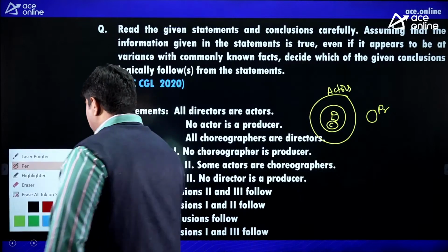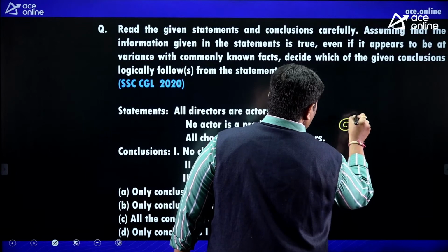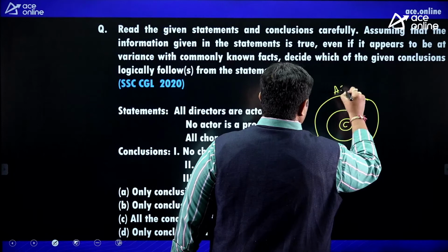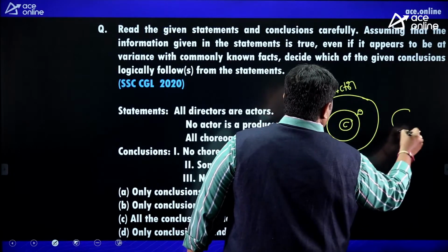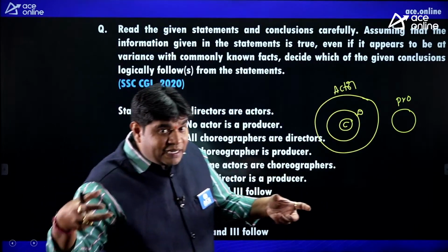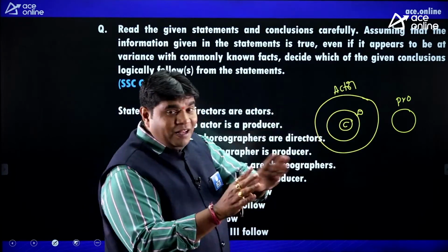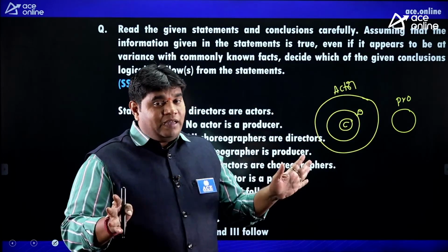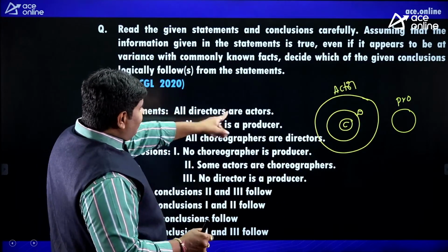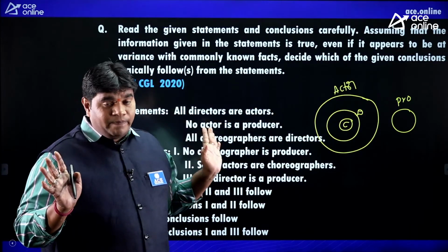I'll read it clearly once again. Choreographers are completely involved in directors. Directors, everybody is involved in actors. No actor is a producer, which means there is no relation; a producer does not enter into the actor, from the Venn diagram point of view. So actor and producer are completely different, both separate. All directors are actors. No actor is a producer. All choreographers are directors. This is the possible Venn diagram.